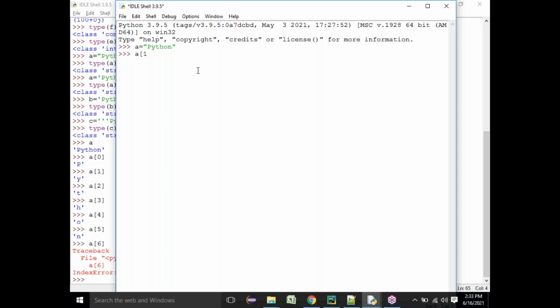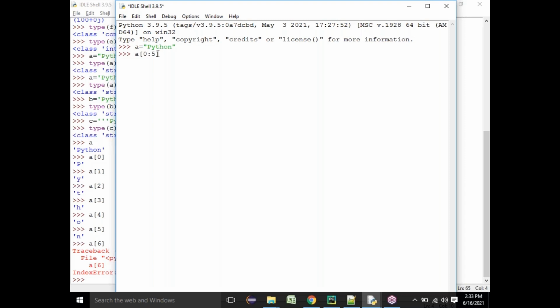If I say a of 0 to 5, what is the meaning of it? Please remember it. It starts from 0 and it will end at 4, not 5. Please don't think, just remember it. It will be minus 1 to the maximum index. What I'm saying is you start at 0, you end at 5, but it will not end at 5, it will end at 4 instead.